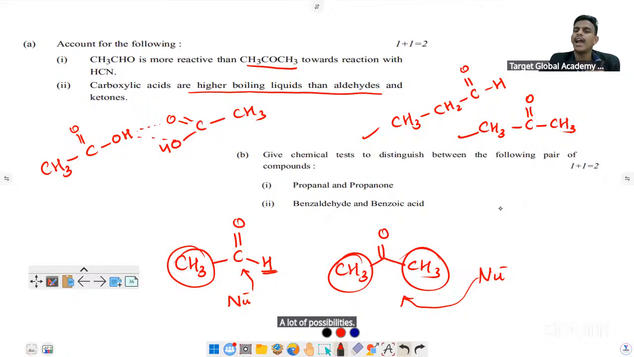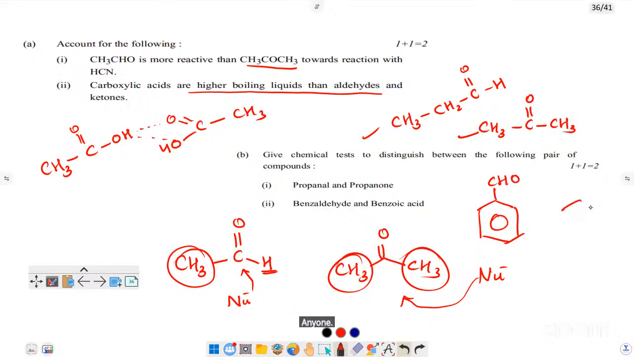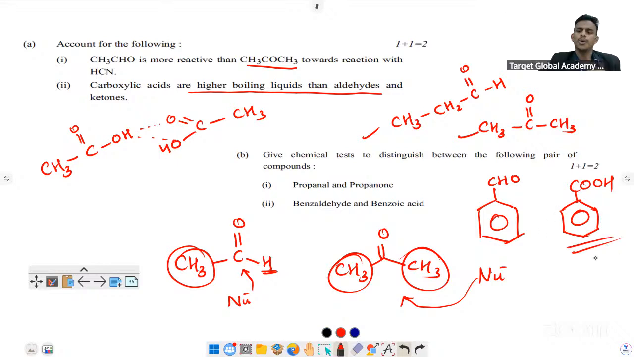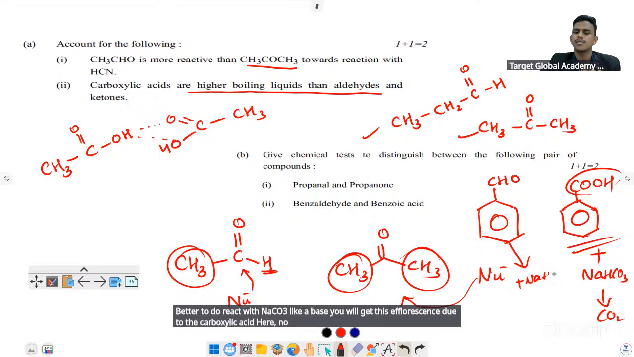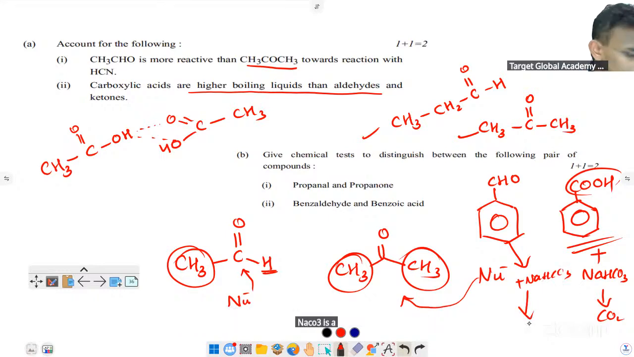Okay. Benzaldehyde and benzoic acid. Anyone? Better to react with NaHCO3 like a base. You will get brisk effervescence due to the carboxylic acid. Here, no brisk effervescence. NaHCO3 is a mild base, right? So there is no brisk effervescence with benzaldehyde, but carboxylic acid will give it. That is the concept. Clear?